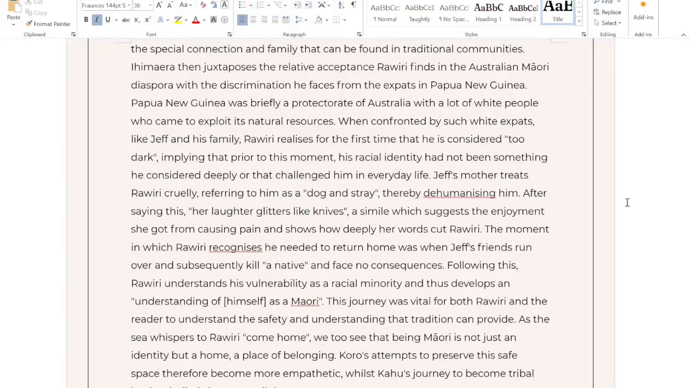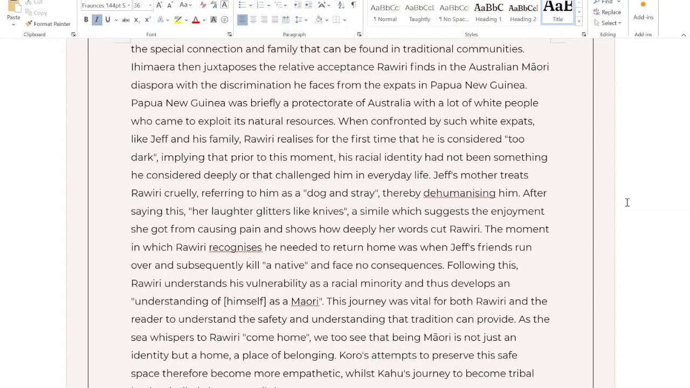Jeff's mother treats Rawiri cruelly, referring to him as a dog and stray, thereby dehumanising him. After saying this, her laughter glitters like knives, a simile which suggests the enjoyment she got from causing pain and shows how deeply her words cut Rawiri. The moment in which Rawiri recognises he needs to return home is when Jeff's friends run over and subsequently kill a native, facing no consequences. Following this, Rawiri understands his vulnerability as a racial minority and thus develops an understanding of himself as a Maori.